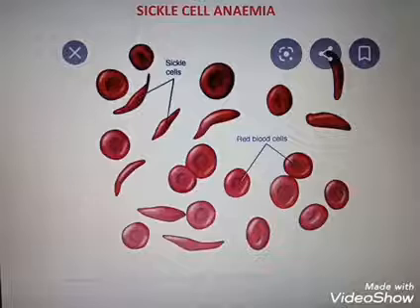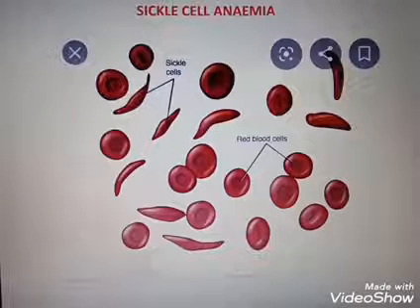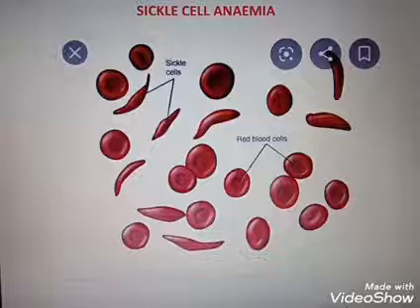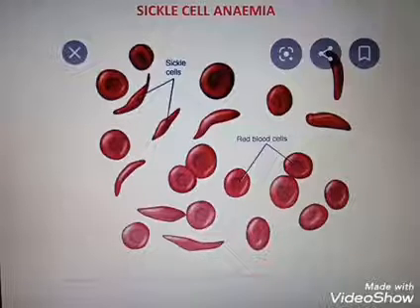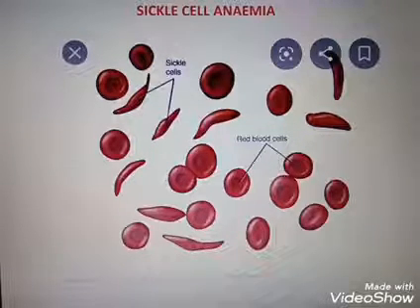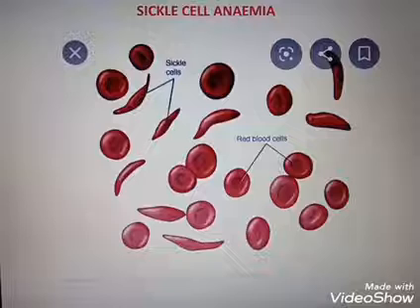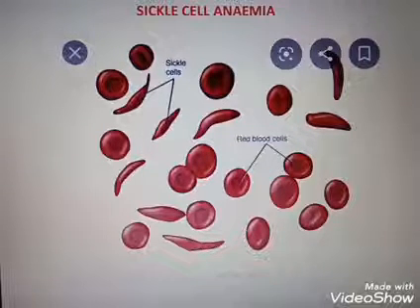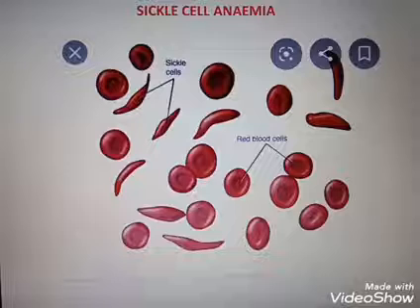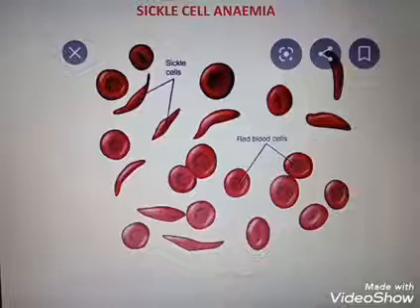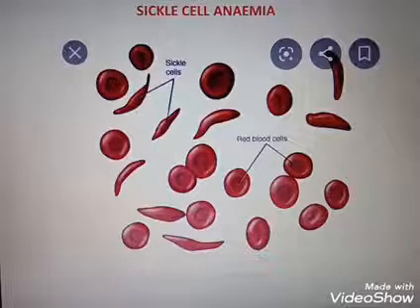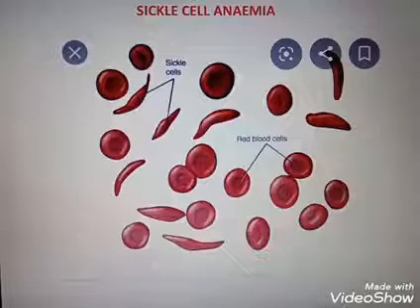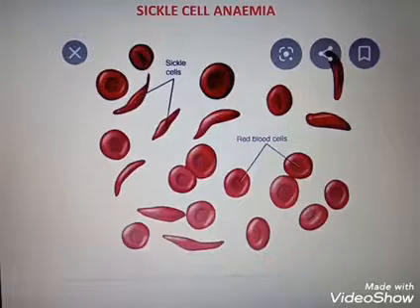The type of mutation that occurs in sickle cell anemia is point mutation. So what is the function of RBC? The main function of RBC is to transport the respiratory gases. When the RBC changes into sickle shape, the oxygen carrying capacity decreases.